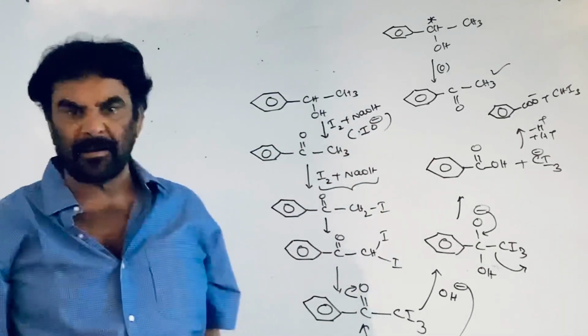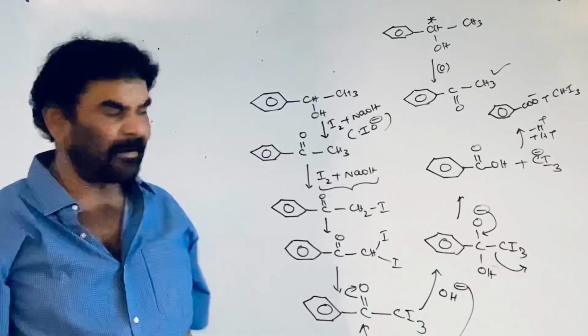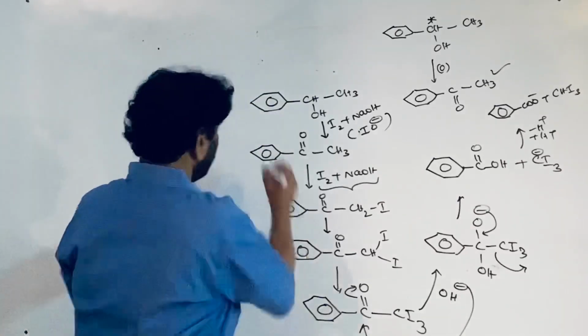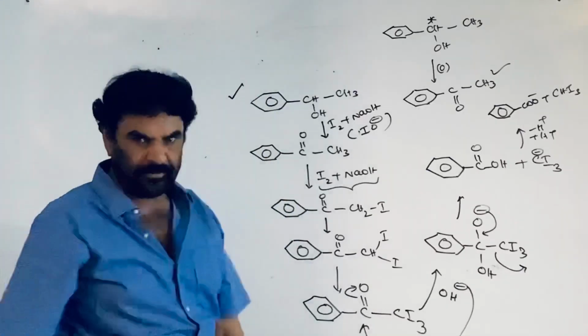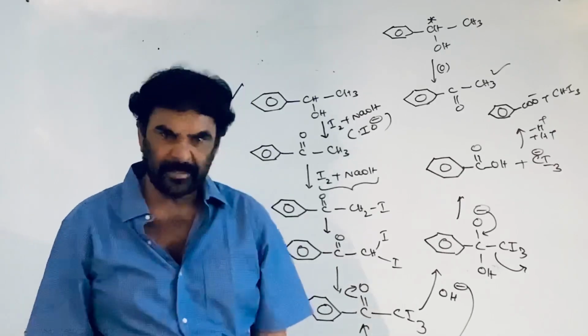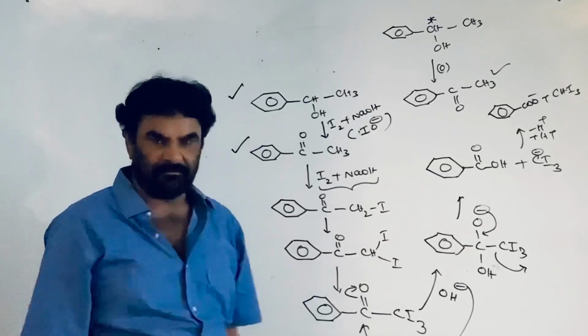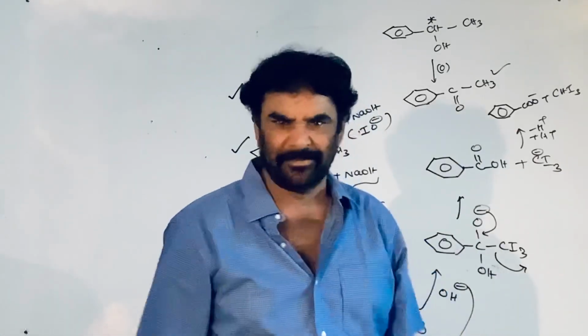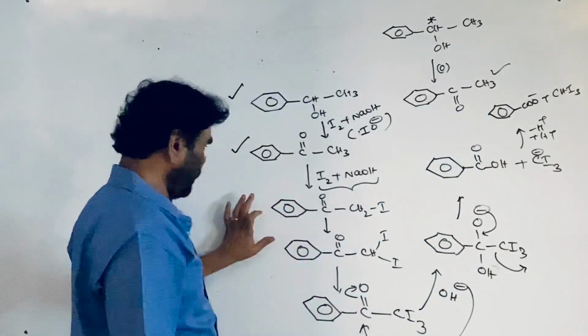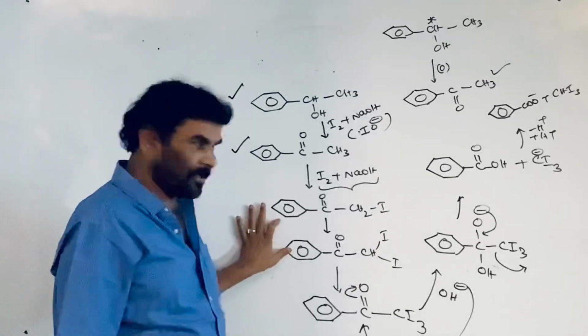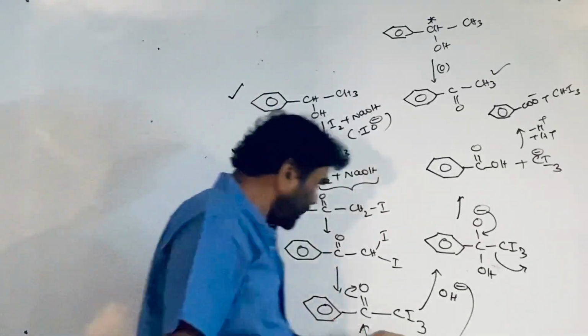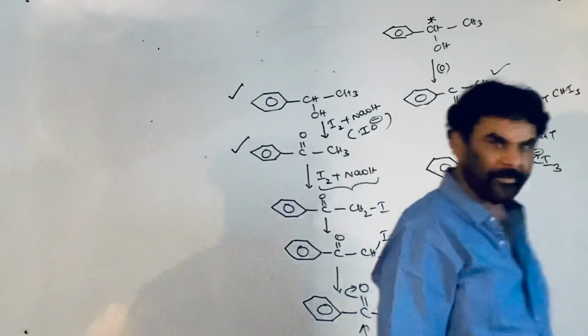It oxidizes primary alcohols into aldehydes and secondary alcohols into ketones. This takes part in the iodoform reaction. Nothing new.